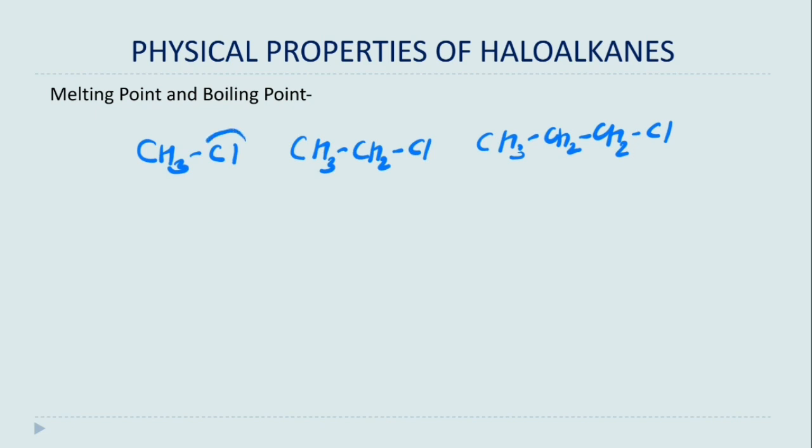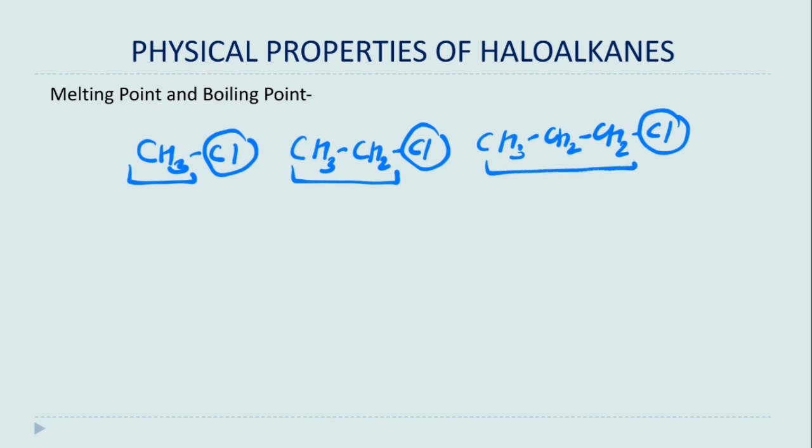Here the halogen is common, which means the size of the chlorine atom is the same in all these compounds. The alkyl chain is getting elongated, and due to the elongation its surface area increases, and the higher the surface area, the more the van der Waals interactions. That means the larger alkyl chain will have higher boiling or melting points. So this is the increasing order of boiling point.